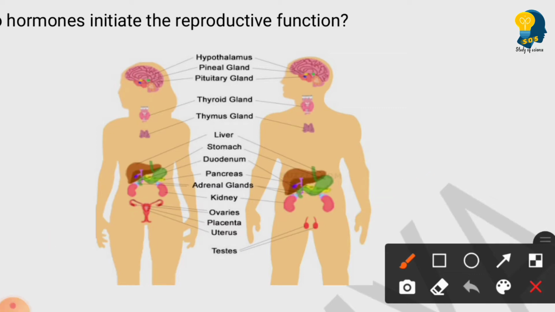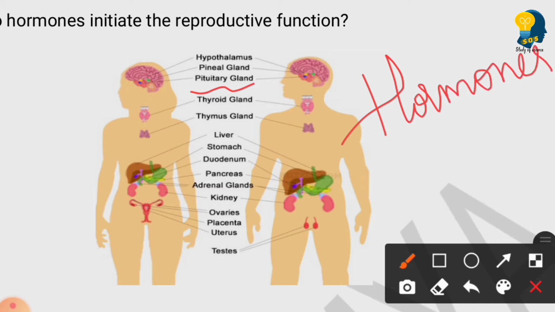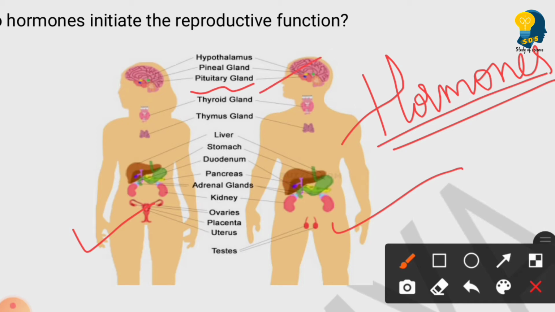See, there are certain hormones which get secreted by the pituitary gland. Those hormones, in turn, send the signal to the testis as well as to the ovaries. I hope now you got an idea why I called them hormones.